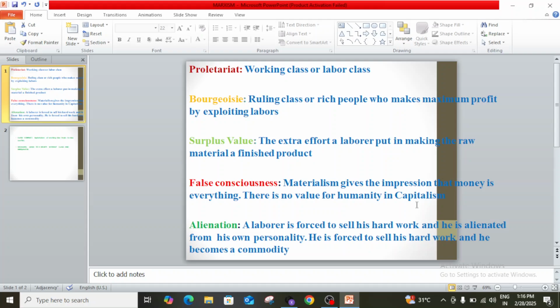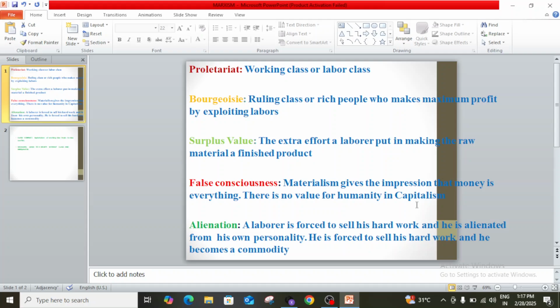Capitalist people get profit by selling the product. So this inequality in getting the profit leads to an important concept of Marxism, that is alienation. Karl Marx says that this inequality in paying the wages leads to a main thing, that is alienation. Alienation means the labor which the laborer uses in finishing a product is not his own. He is separated from this.